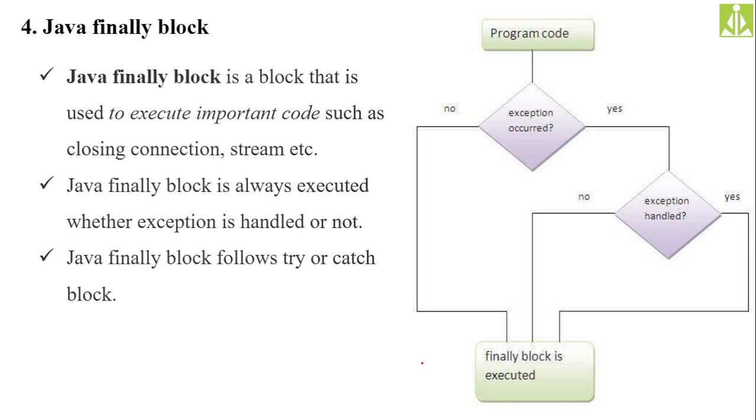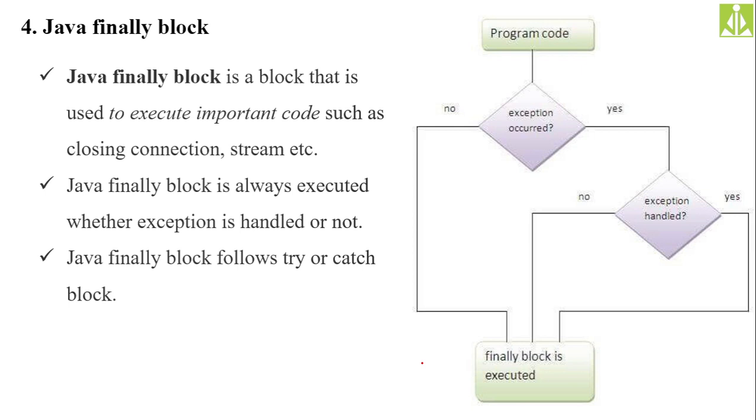The finally block will not care about the exception. Whether the exception has occurred or not, it will not look for that, and it will execute whatever it is having beyond the exception occurrence. So generally, what type of code do we put inside the finally block?